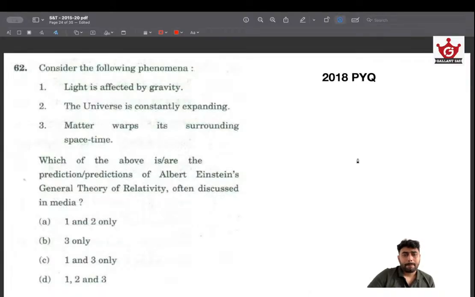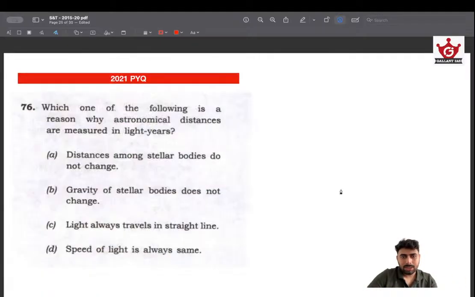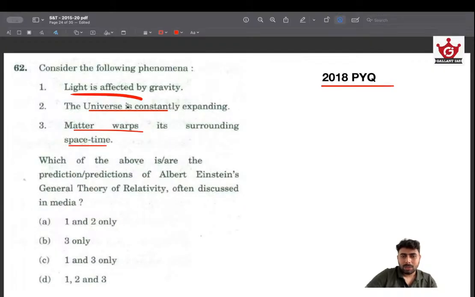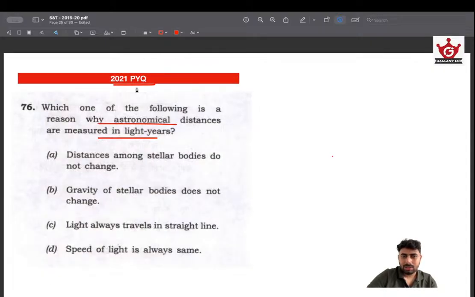Moving on, this is a 2018 PYQ. Okay, remember, and let's go through the question and see how this question has been repeated in 2024. So light is affected by gravity. Universe is constantly expanding. Matter warps its surrounding space-time. Okay. Before solving this question, let's look into the question that has been asked later. See, in 2021, it was asked, which one of the following is a reason why astronomical distances are measured in light years? Okay. You can actually eliminate the options based on this question, which was asked 3 years prior.